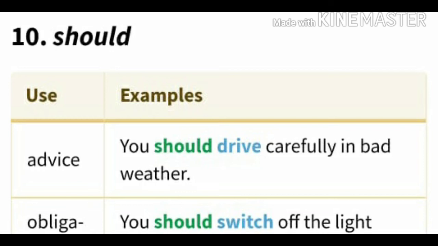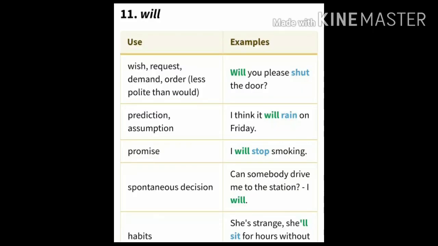Okay. And now come to will. The usage is, it is used for wish, request, demand, order, whatever it is, and prediction, assumption, promise, spontaneous decision, habits. Once we can just go through them. Wish, request, demand or order.